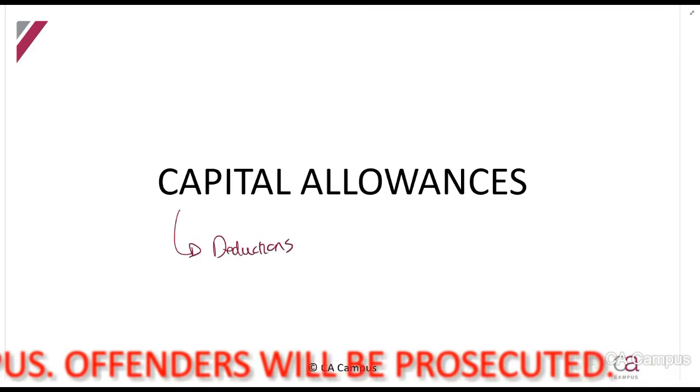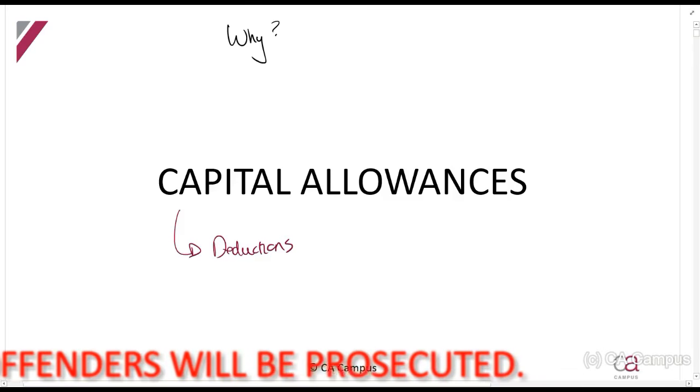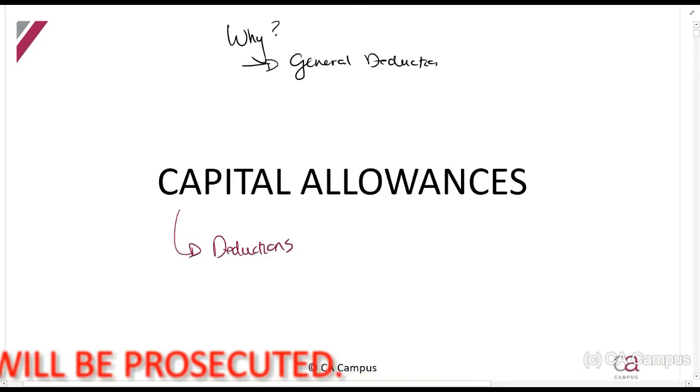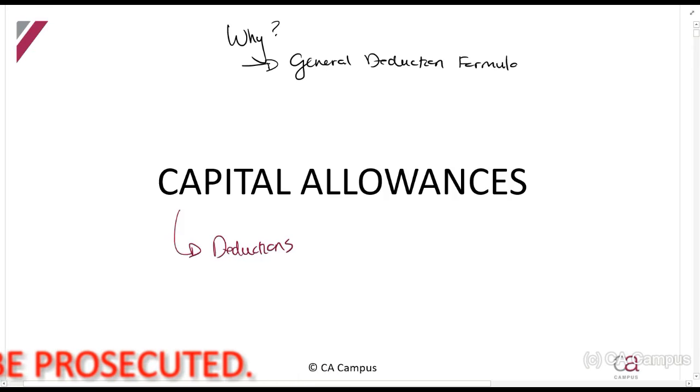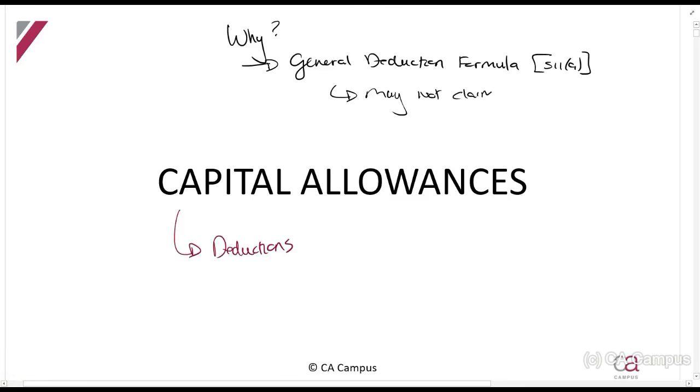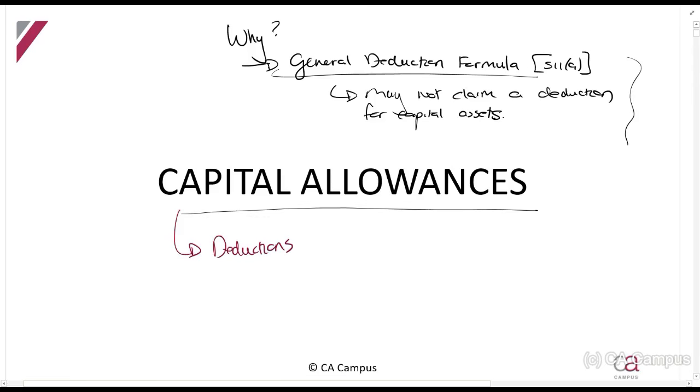And why do we get capital allowances? Because if you look at the general deduction formula, the general deduction formula in section 11A tells you may not claim a deduction for capital assets. Now, why is that important for us? It is important that you see that this is what they tell us in the general deduction formula. So we are not allowed to claim capital assets as a deduction. That's why they then had to go and give us capital allowances in order to claim deductions.